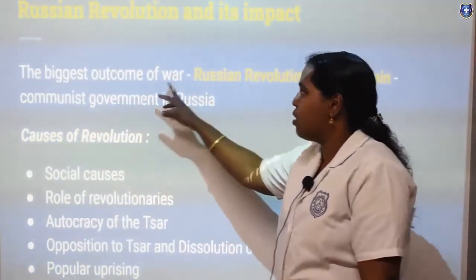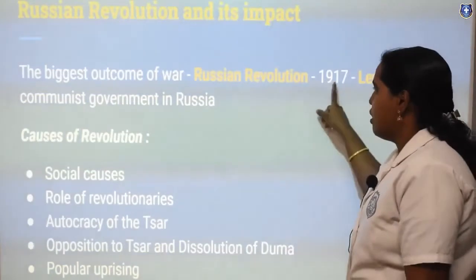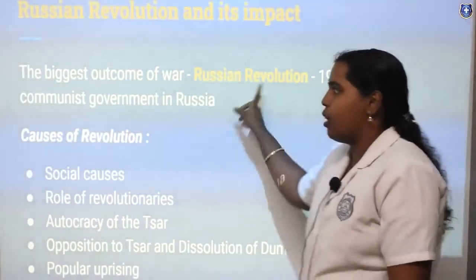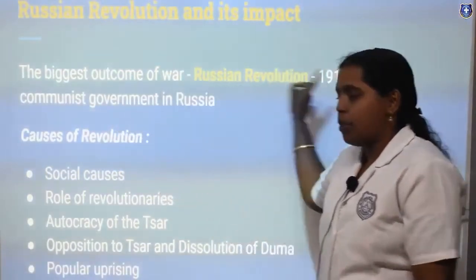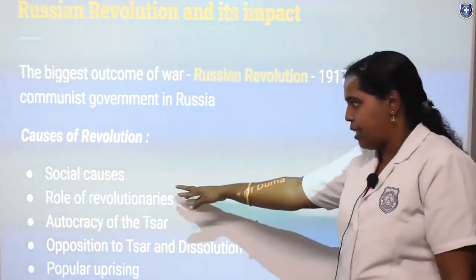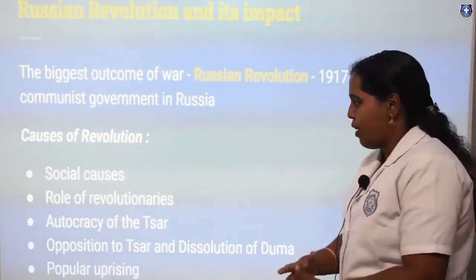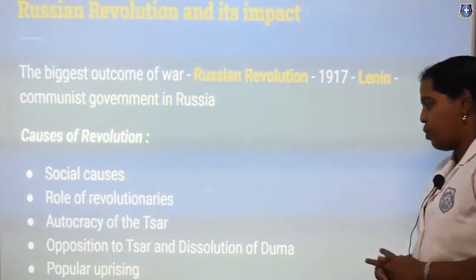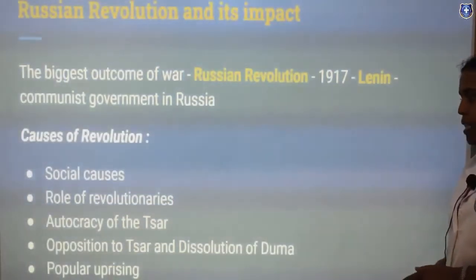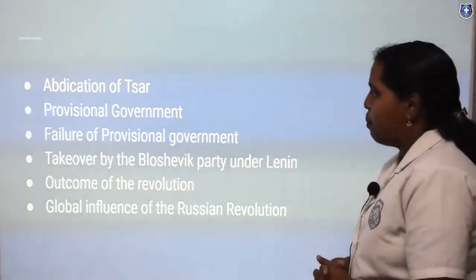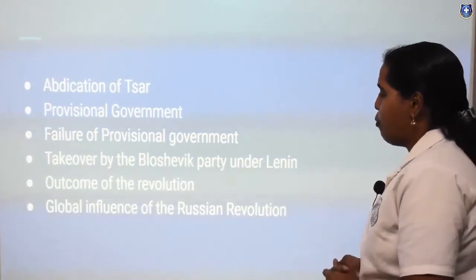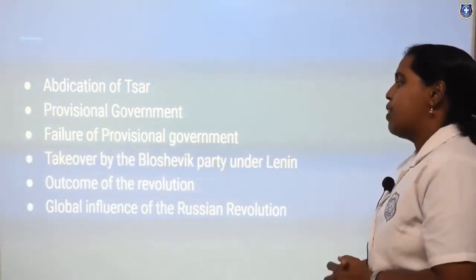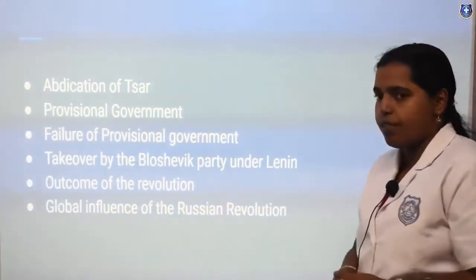The first one is the biggest outcome of war, the Russian Revolution that took place in 1917, and the leader was Lenin. He headed the communist government in Russia. Now the topics are social causes, role of revolutionaries, autocracy of the Tsar, opposition to the Tsar and dissolution of the Duma, popular uprising, abdication of the Tsar, Provisional Government, failure of the Provisional Government, takeover by the Bolshevik party under Lenin, outcome of the revolution, and global influence of the Russian Revolution.